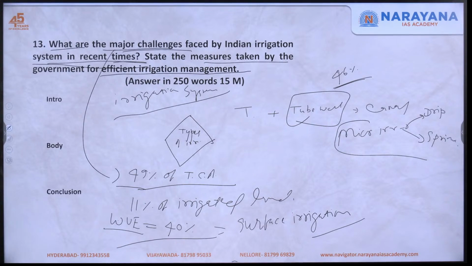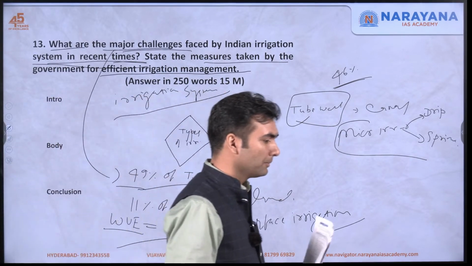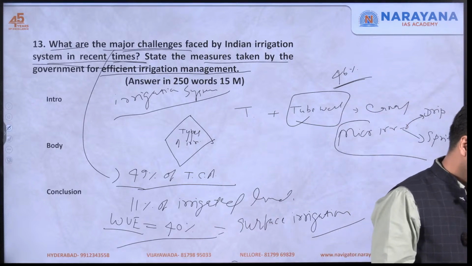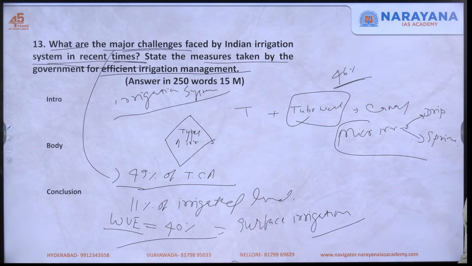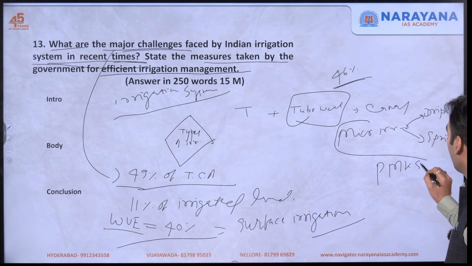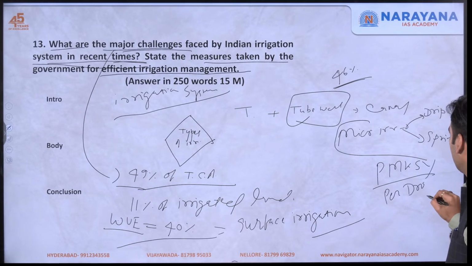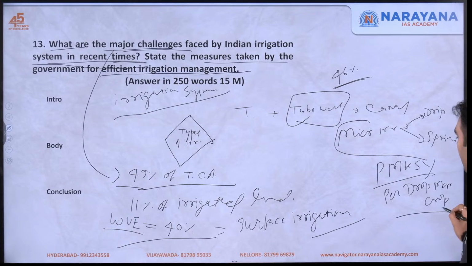Then in the next part we shall mention the different schemes and measures taken by the government that you must know, like the Pradhan Mantri Krishi Sinchai Yojana, Per Drop More Crop, and the Micro Irrigation Fund.